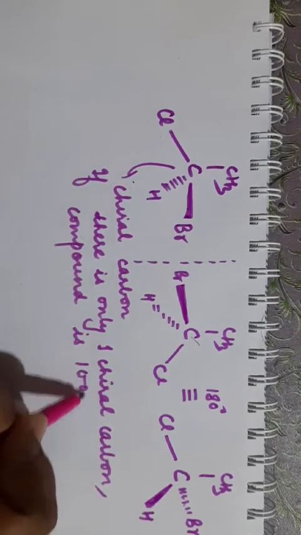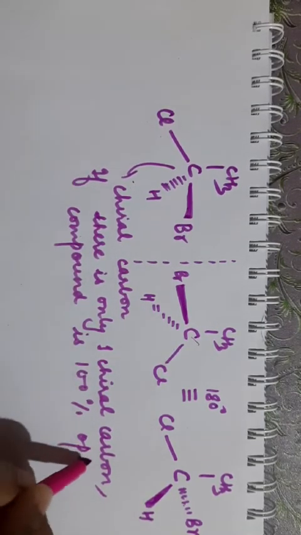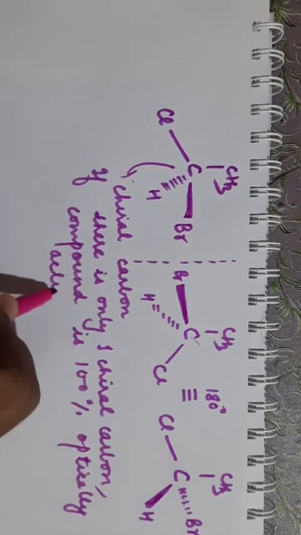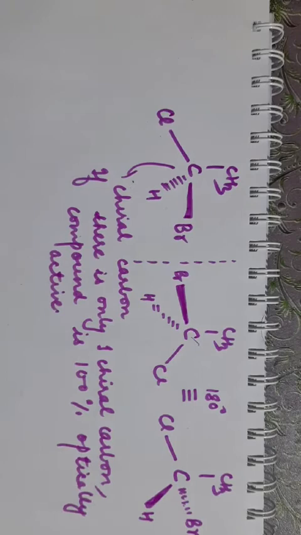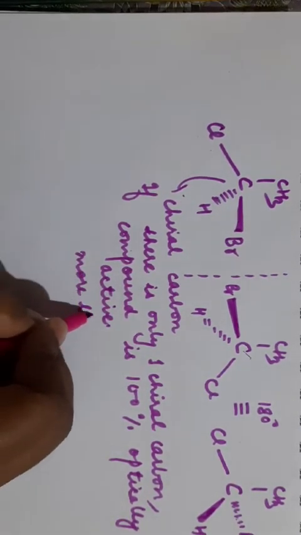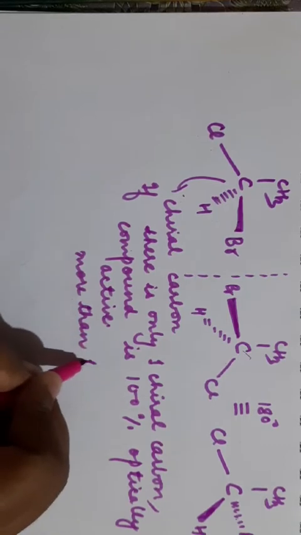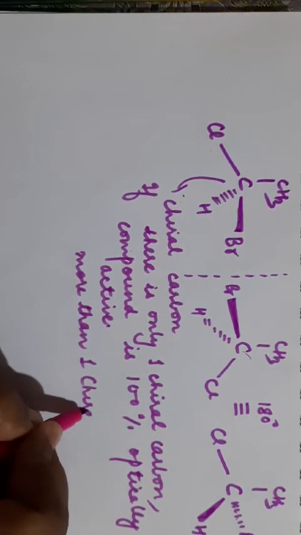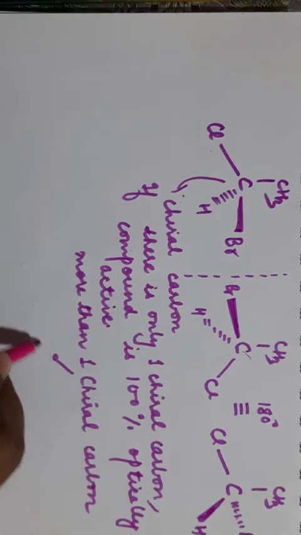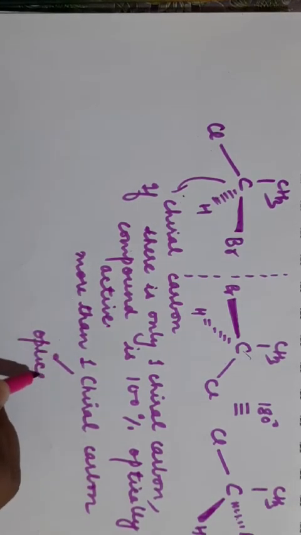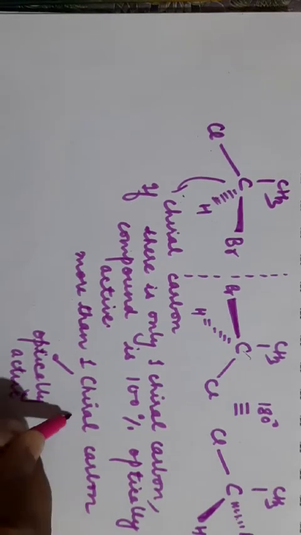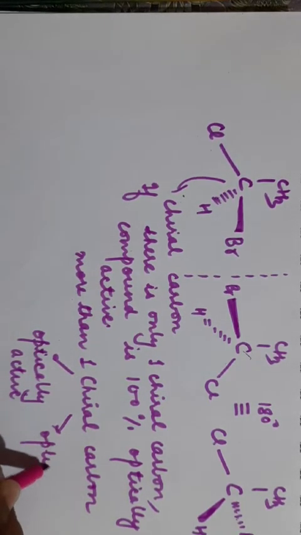Clear? If there is more than one chiral carbon, then it may be optically active, or it may be optically inactive.